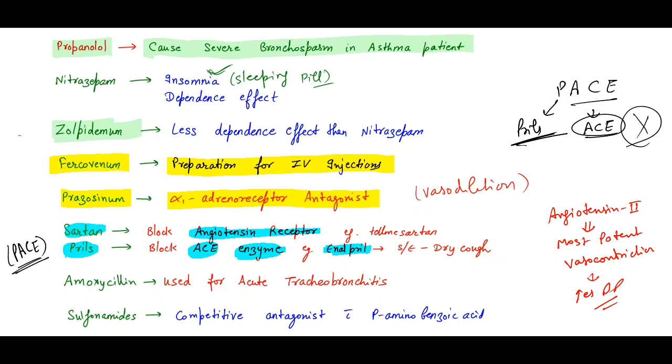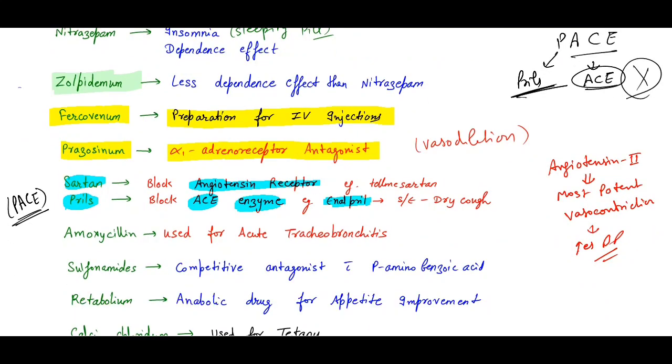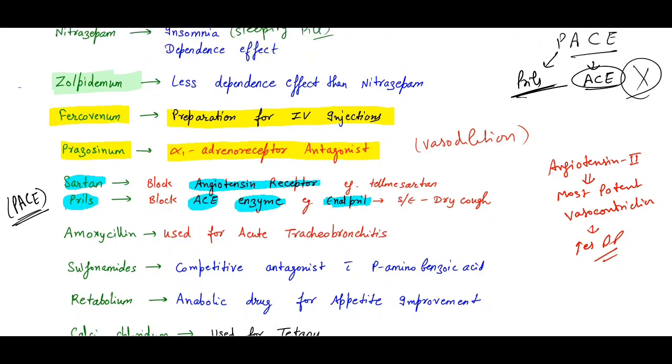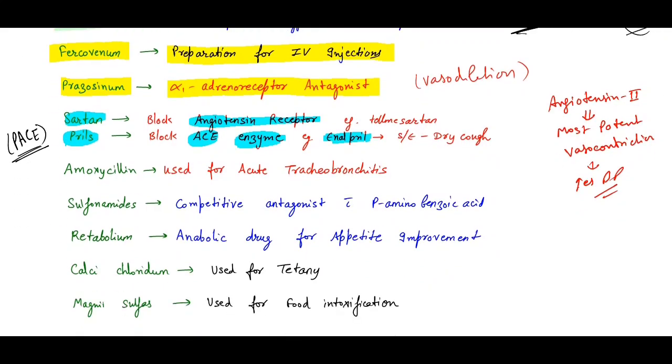So remember the prils always block the ACE enzyme, and the sartans block the angiotensin receptor. Never confuse who is the sartan and who is the pril.